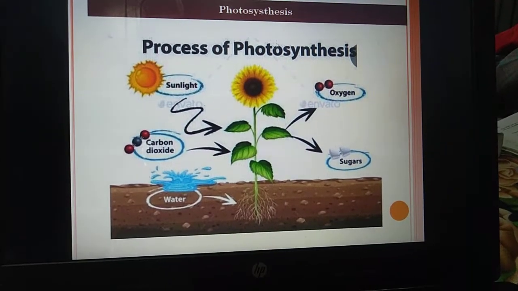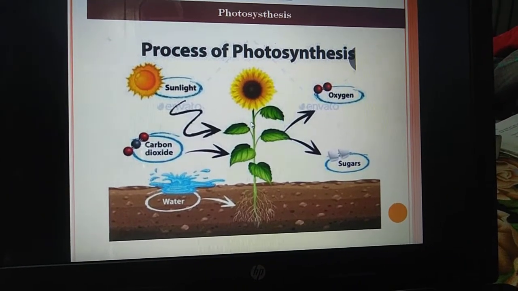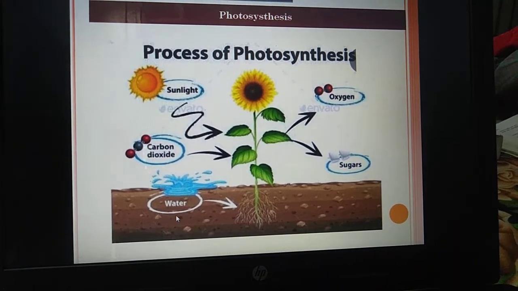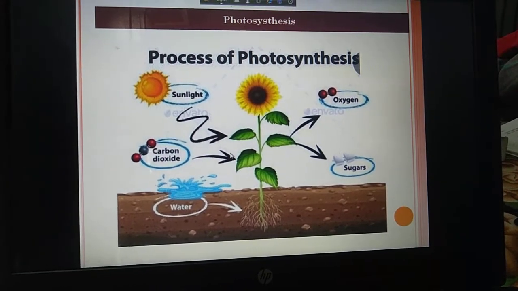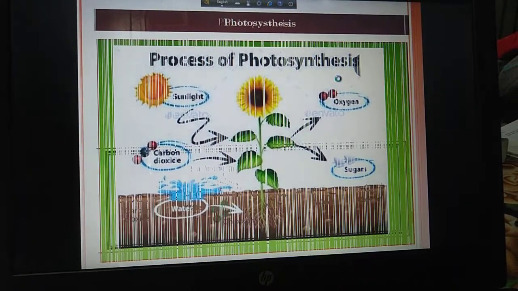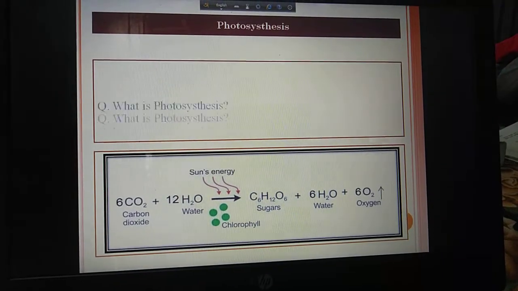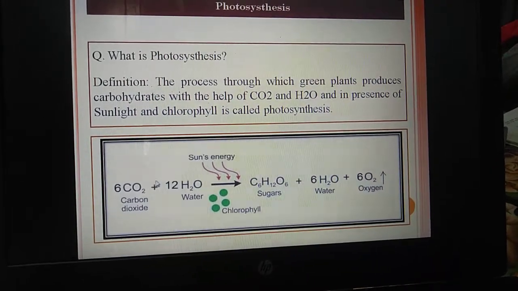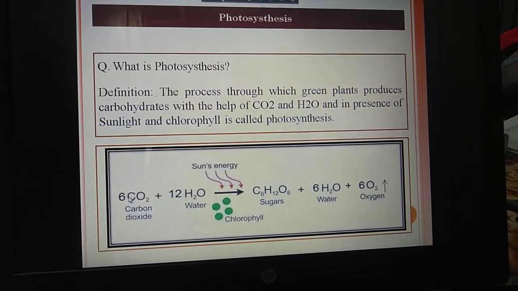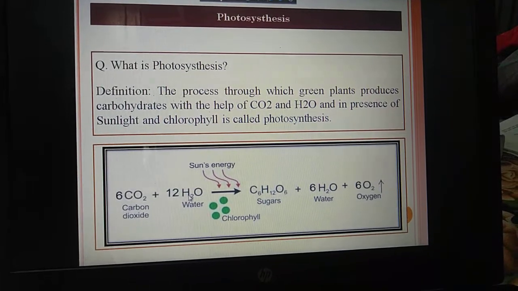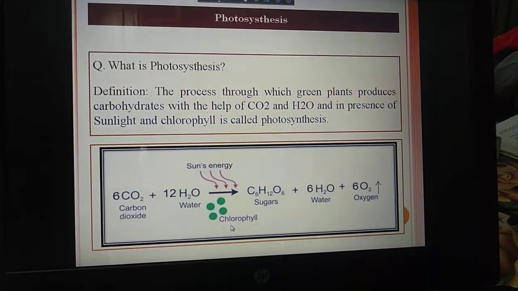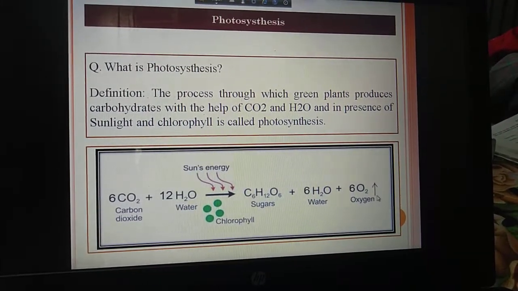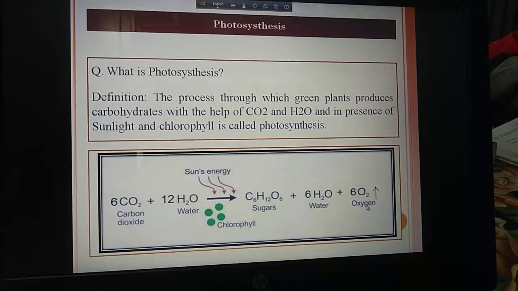So what will be the definition of photosynthesis? The process where green plants produce carbohydrate with the help of carbon dioxide and water, in the presence of sunlight and chlorophyll, is called photosynthesis. So this is the definition of photosynthesis, and this is the reaction. In this reaction you are seeing that when 6 molecules of carbon dioxide react with 12 molecules of water in the presence of solar energy and chlorophyll, it produces 1 molecule of carbohydrate, 6 molecules of water, and releases 6 molecules of oxygen as a byproduct.